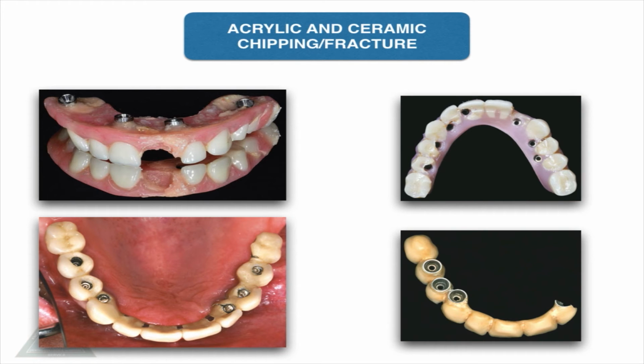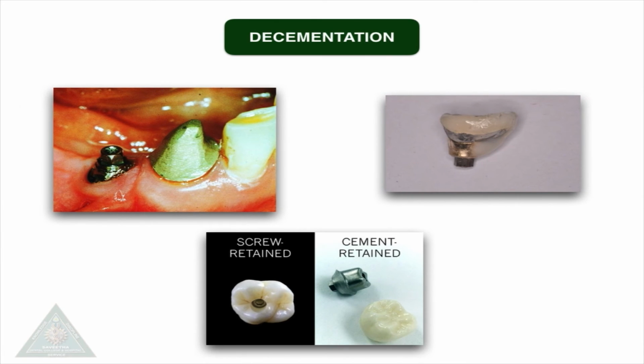And the next is acrylic and ceramic chipping and fracture. These usually occur when there is improper distribution of the occlusal load. This can be corrected by giving a proper implant-supported occlusion. The next is decementation. Usually these failures occur in the cement-retained prosthesis. So proper cementation and isolation are the key factors for this.